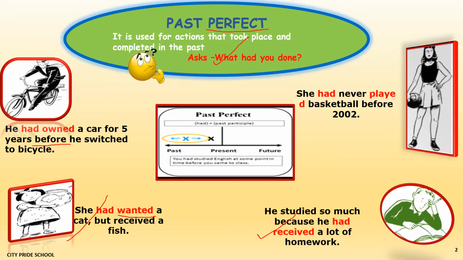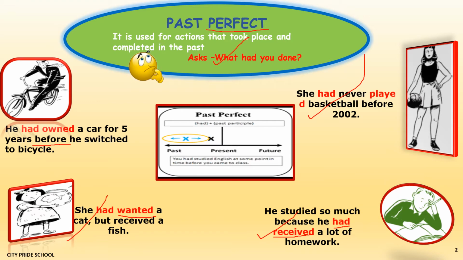He studied so much because he had received a lot of work. He received the work in the past, and this action is completed. Now he is not receiving anymore. The last example: she had never played basketball before 2002. So before 2002, this girl did not have any experience. It is a negative sentence. So after 2002, this girl must have started playing basketball.